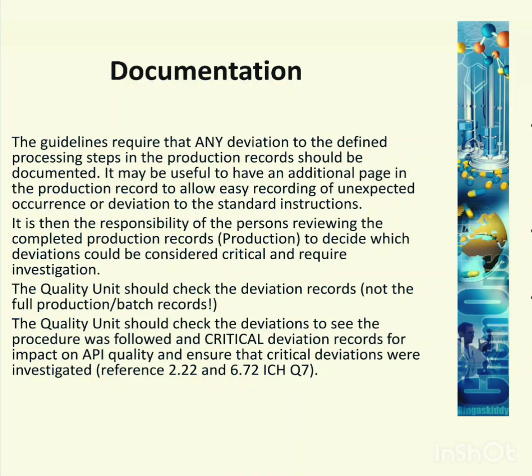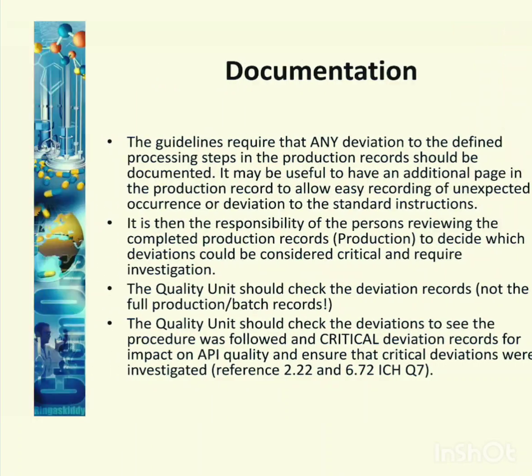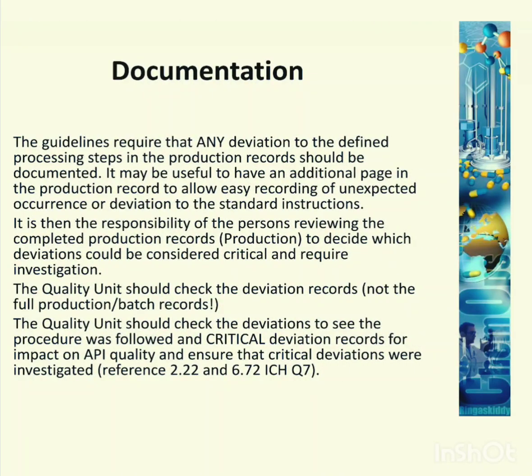The guideline requires that any deviation from defined processing steps in the production record should be documented. It may be useful to have additional pages in the production record to allow easy recording of unexpected occurrences or deviations from the standard instruction. It is the responsibility of the person reviewing the completed production record to decide which deviations could be considered critical and require investigation.